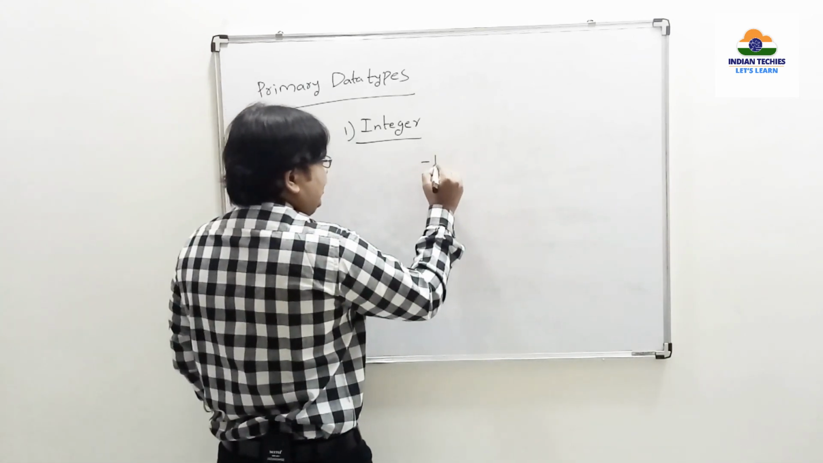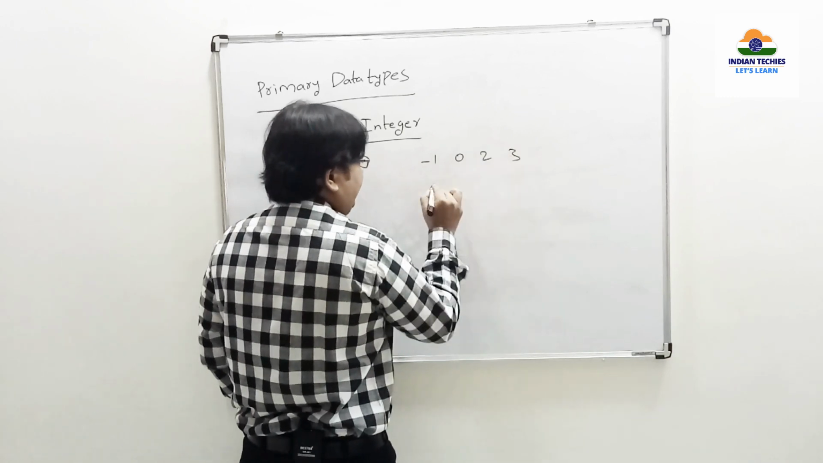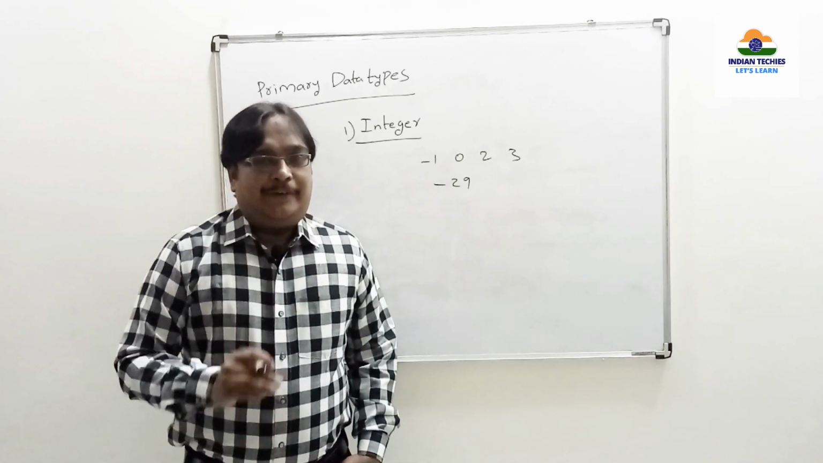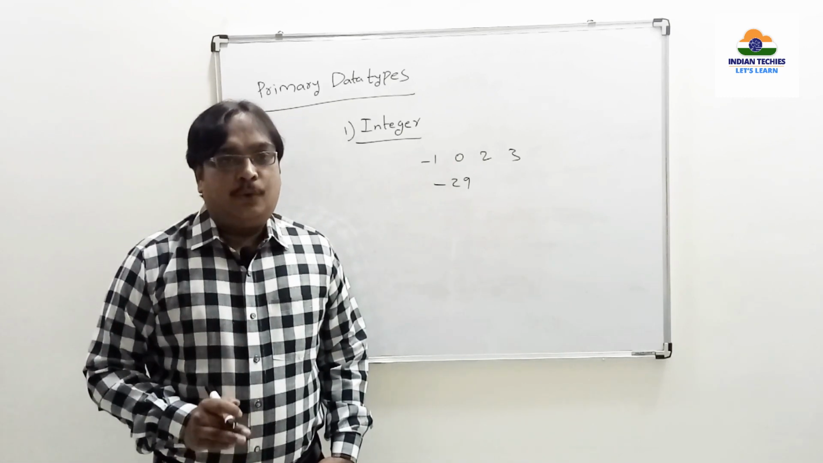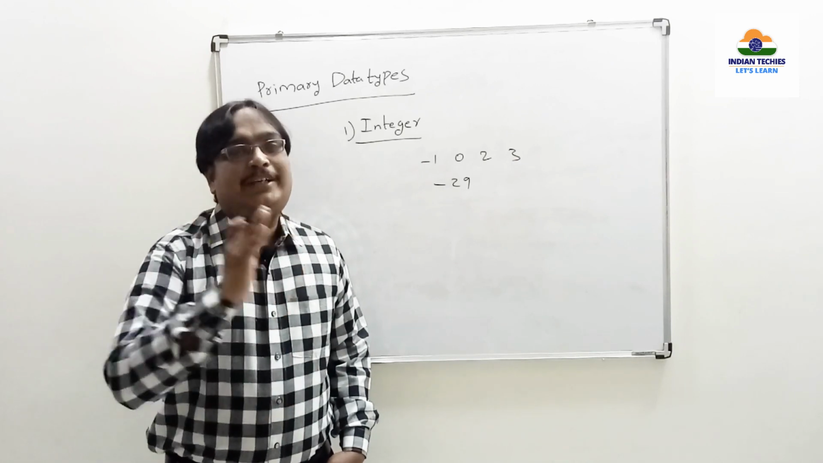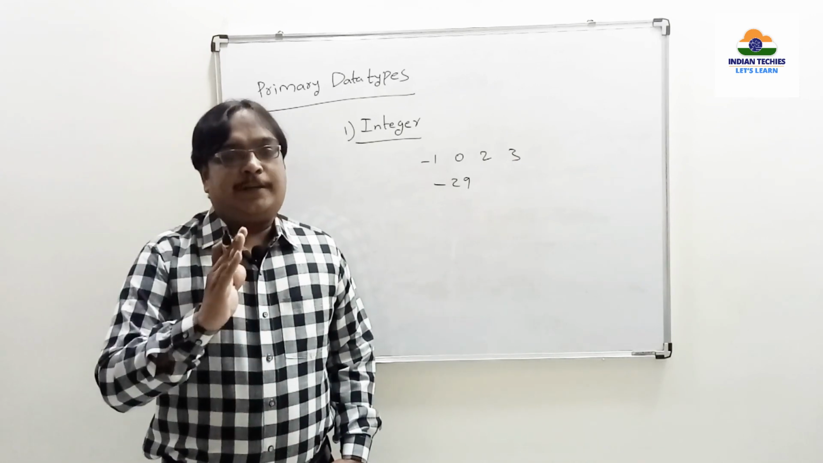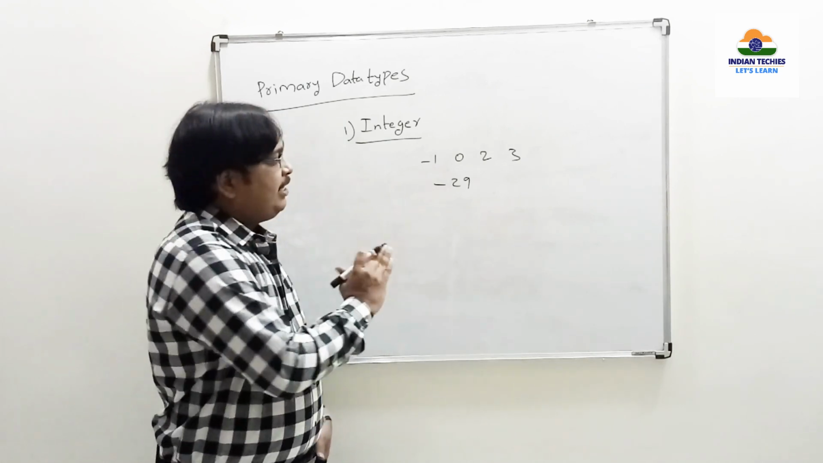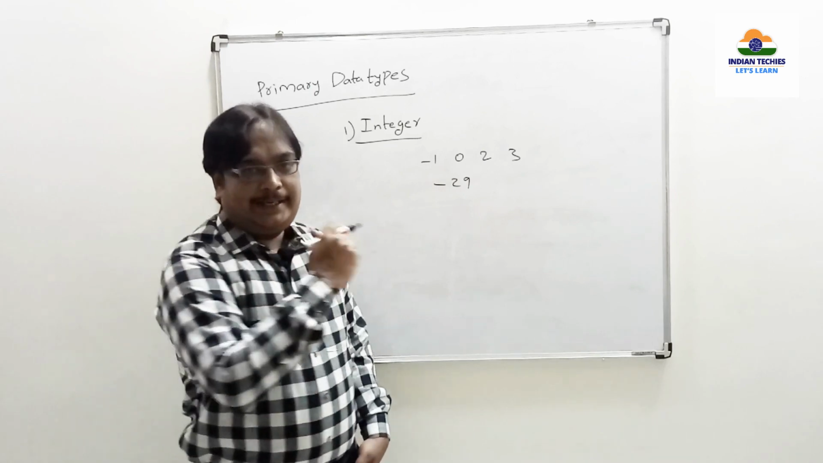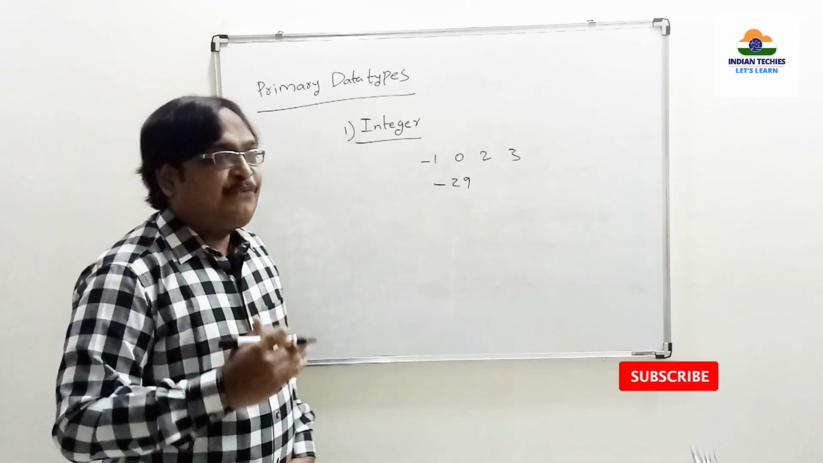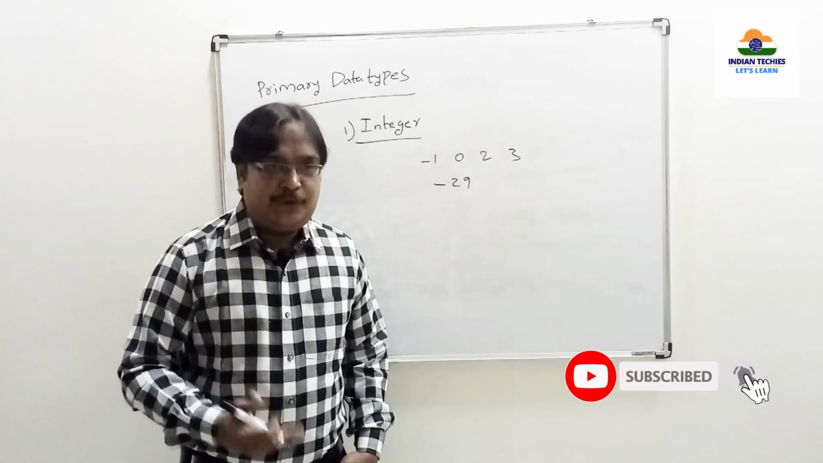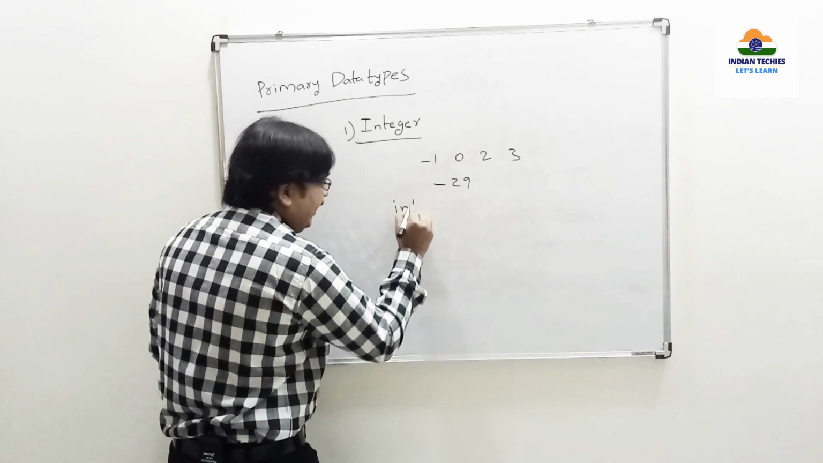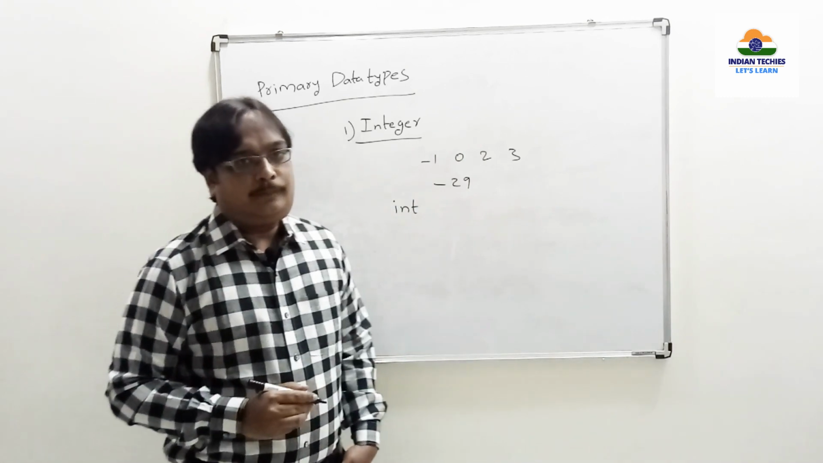So you can write -1, 0, 2, 3, -29; these all come under integers, normal integers. Remember, whenever I am talking about integers, we should consider only the number without its decimal points. Suppose 23.33 is there, okay? 0.33 should not be considered, only 23 is considered by the compiler internally as an integer. If you want to use any value for calculation purposes, you have to use a keyword called int.